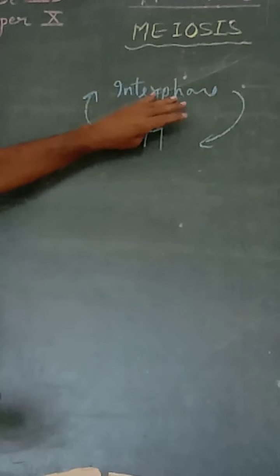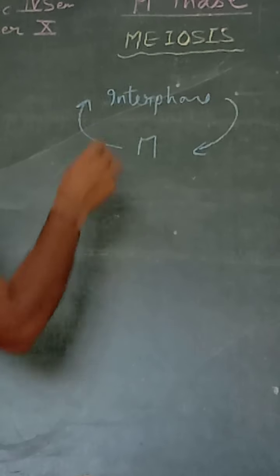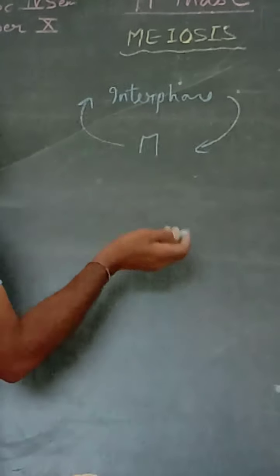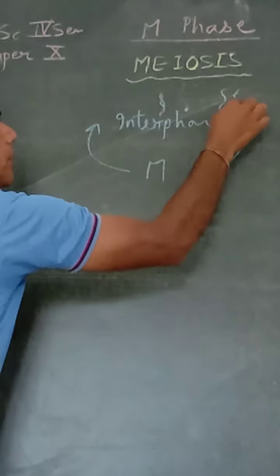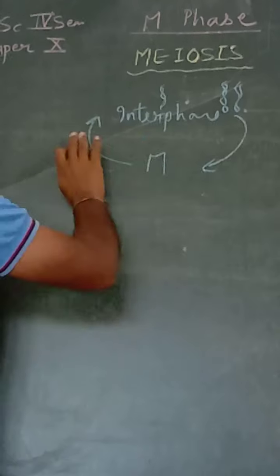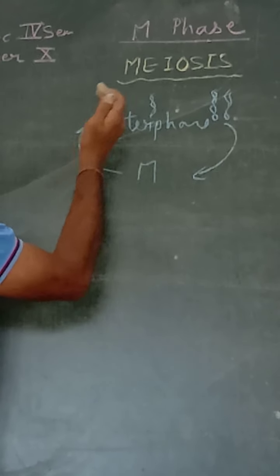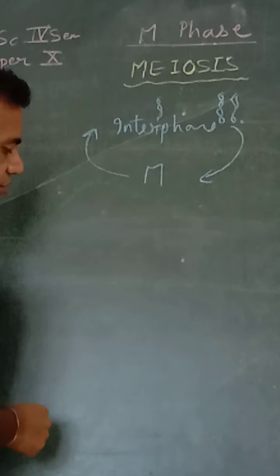Interphase is same as we studied it in mitosis. Here, duplication of genetic material takes place. The DNA replicates and becomes double in nature. Same phases G1, S and G2, and finally coming to our M phase.